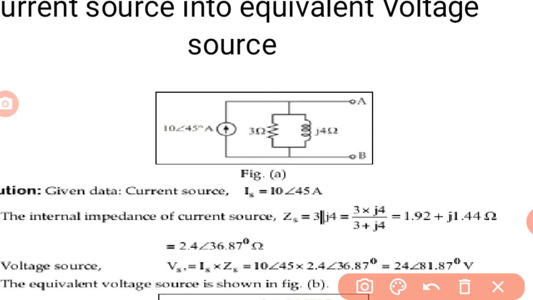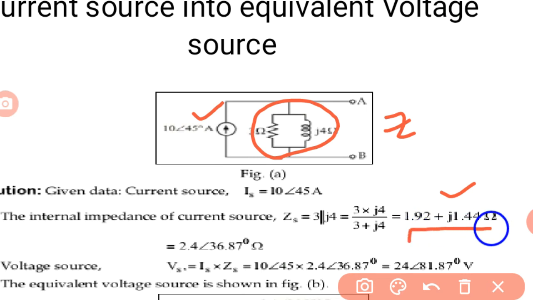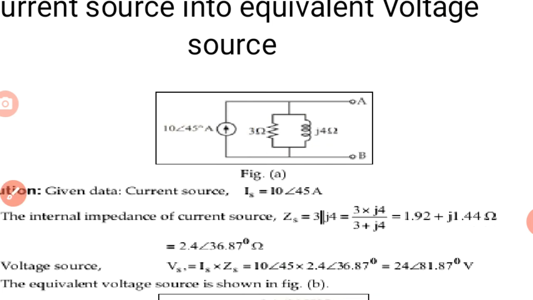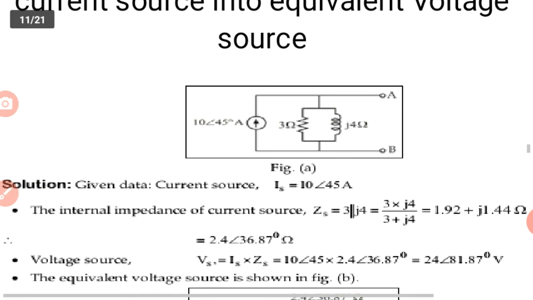Here the current source is equal to 10 angle 45 degrees amperes. Next one is the resistor R. Here, instead of resistance, there is an impedance Z. Z is equal to R, that is 3 plus j4 ohms. This may be equal to 1.92 plus j1.44 ohms. This form is to be converted into polar form, and this polar form is the impedance.